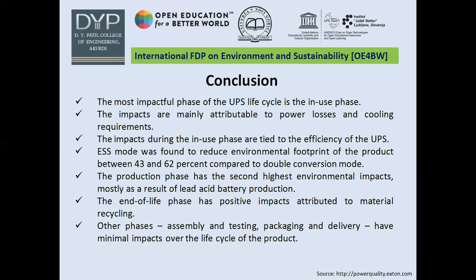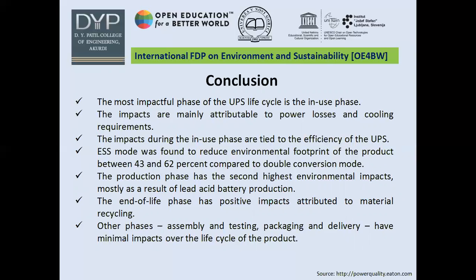So if I conclude, I can conclude with that the most impactful phase of the UPS life cycle is the in-use phase. The impacts are mainly attributable to power loss and cooling requirements. So impacts during the in-use phase are tied to the efficiency of the UPS, and ESS mode since has higher efficiency, so they have environmental footprint lower by 43 to 62% as compared to double conversion mode.